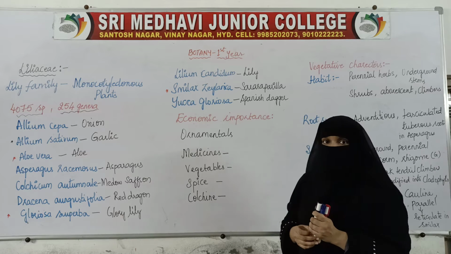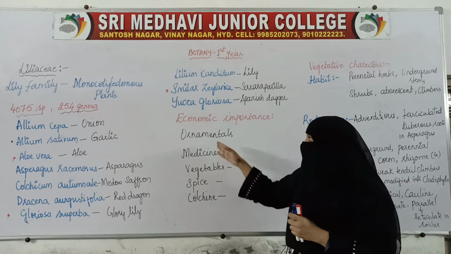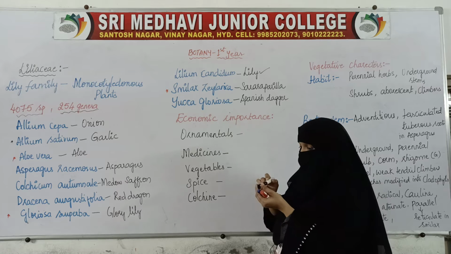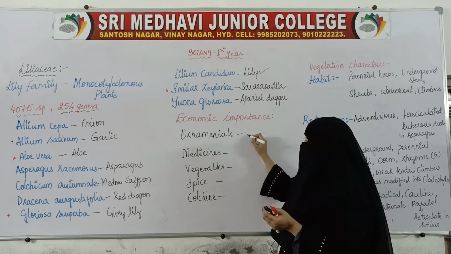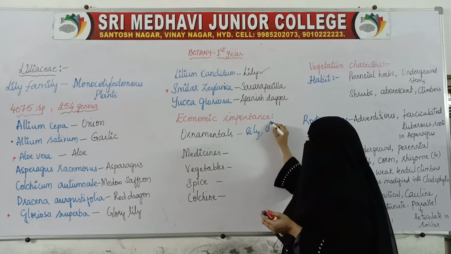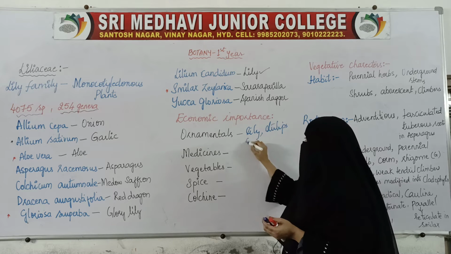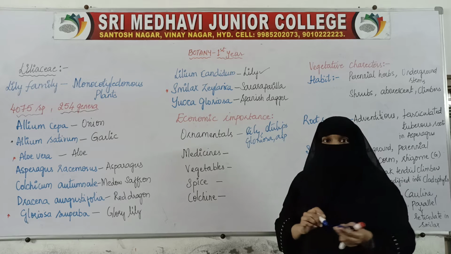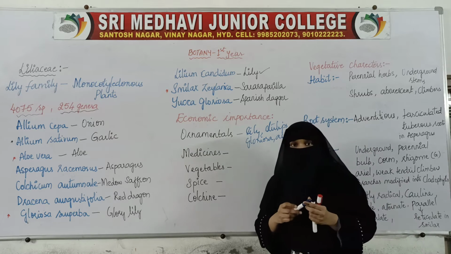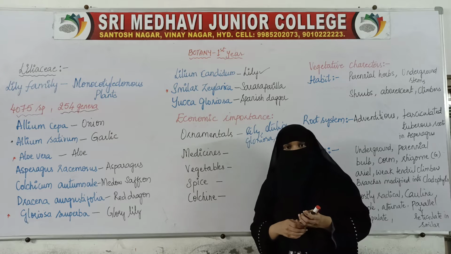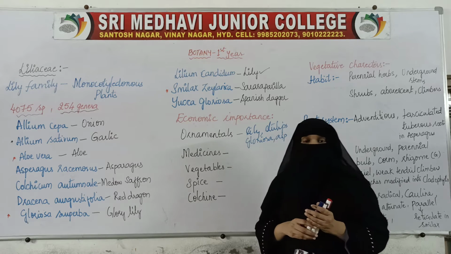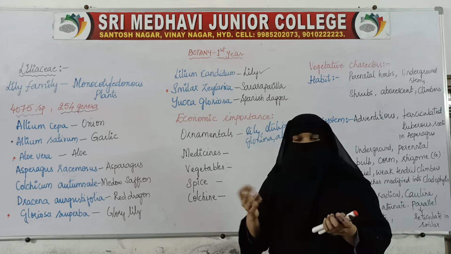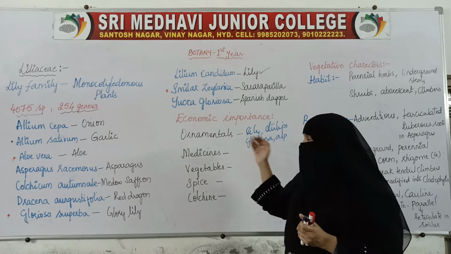This is the Lily family, and now the economic importance of this family, that is, what we get from it. We get ornamentals: lily, tulips, gloriosa, asparagus. These plants are used as ornaments. They are ornamental, decorative plants. We use these plants for decorative purposes in weddings and all.